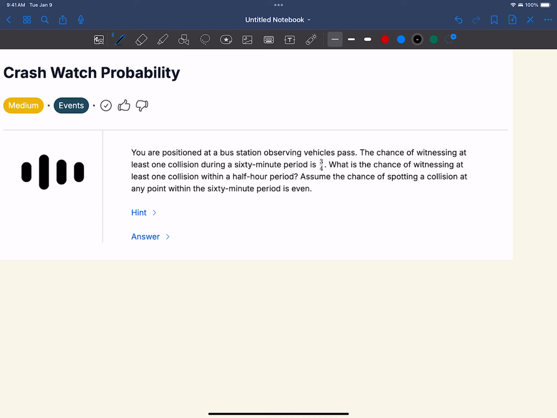This is a really common type of question where we're given the probability of something occurring over a longer time than the actual probability that we want to find. The important thing to know here is that, as long as these are independent events, the probability of something happening in the first half times the probability of something happening in the second half can give you information about the probability of something happening in both cases. So what do I mean by this?